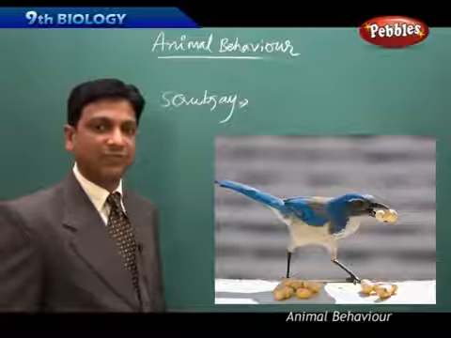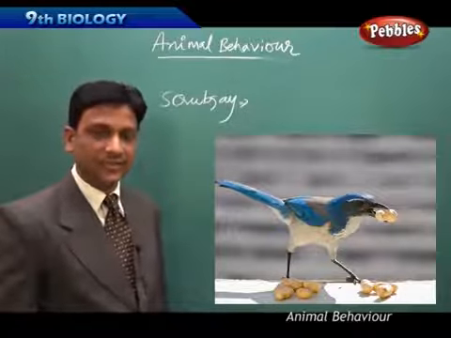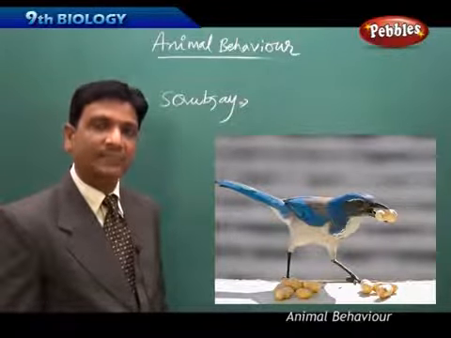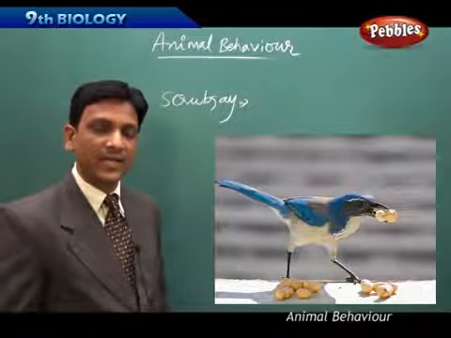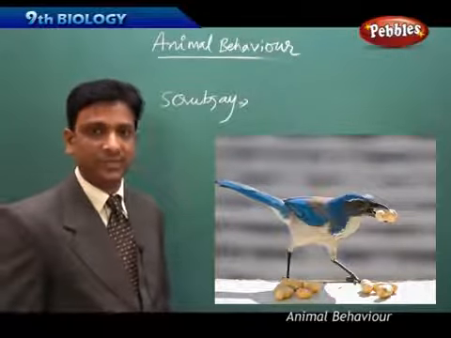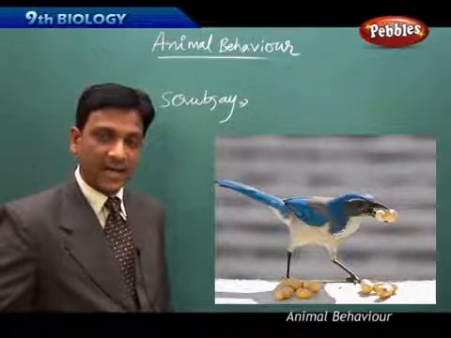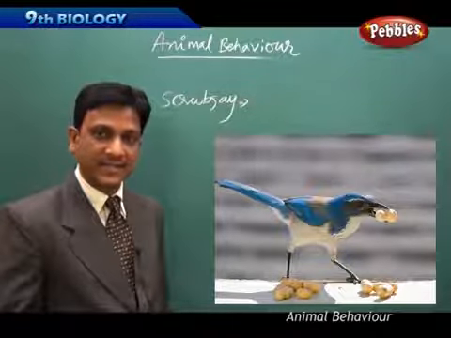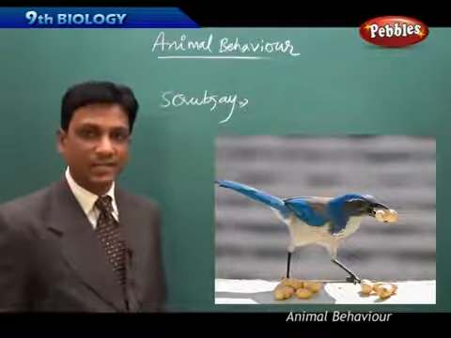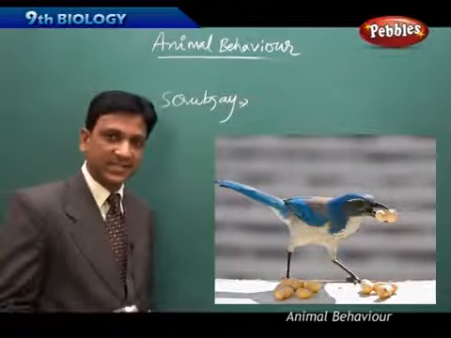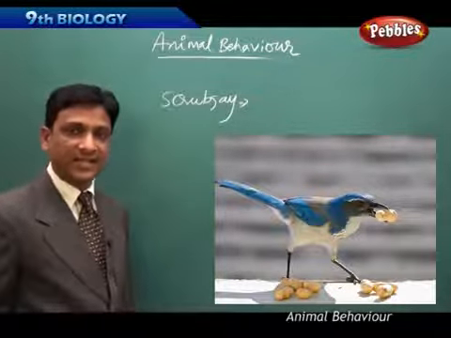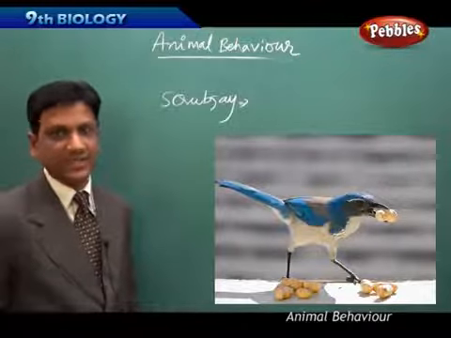At the same time, one more incident was observed. Another bird came and slowly stole the food. The bird which hid the food did not recognize it; it didn't see that the other bird was stealing. So in birds, we have seen hiding nature as well as cheating nature, that is, stealing nature also.